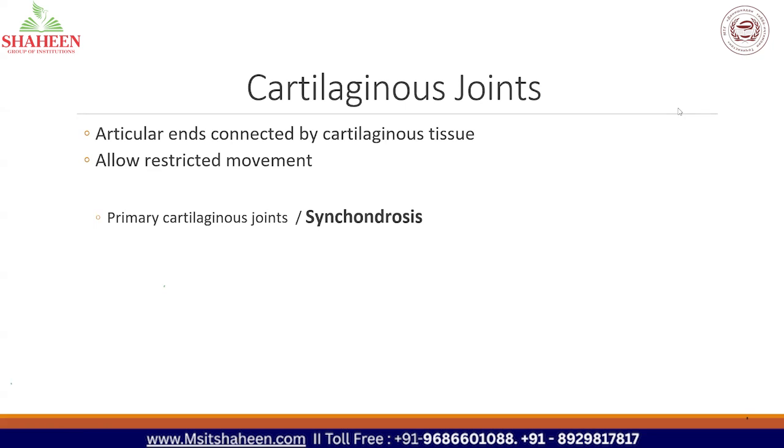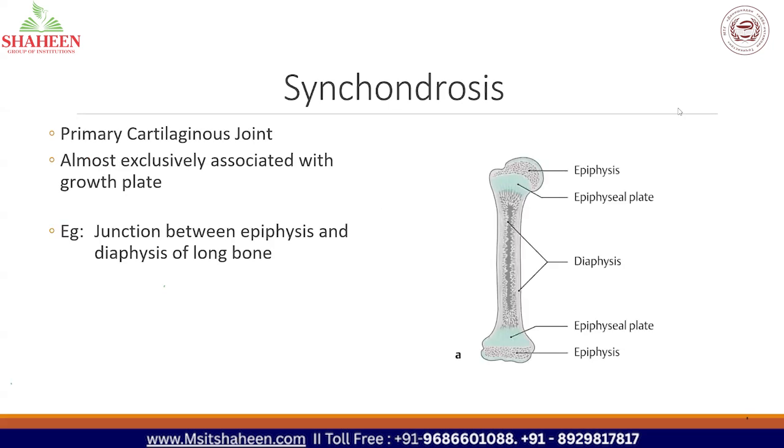Cartilaginous joint is of two types. One is the primary cartilaginous joint, also called synchondrosis. The next one is the secondary cartilaginous joint, which is also called symphysis. We'll see it in detail. Synchondrosis, the primary cartilaginous joint, is almost exclusively associated with the growth plate. It is seen between the epiphysis and diaphysis of a bone. The growth plate is a major example for synchondrosis.